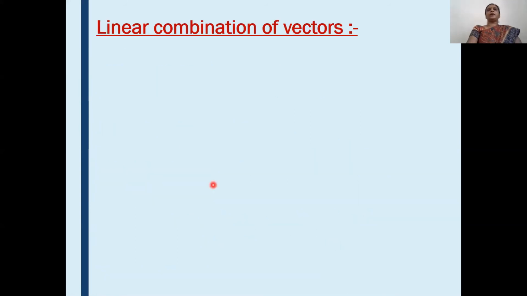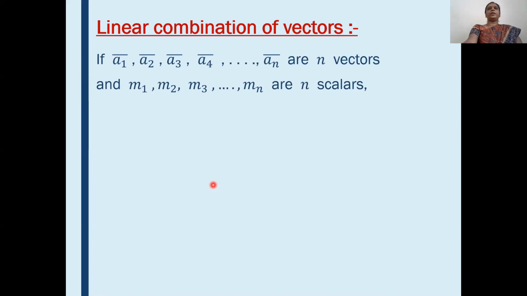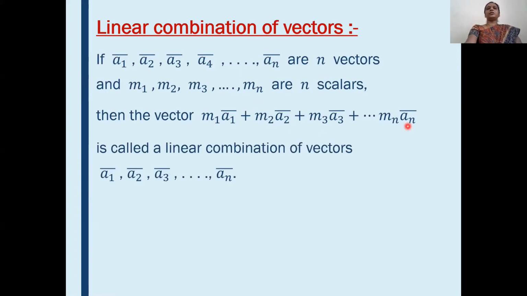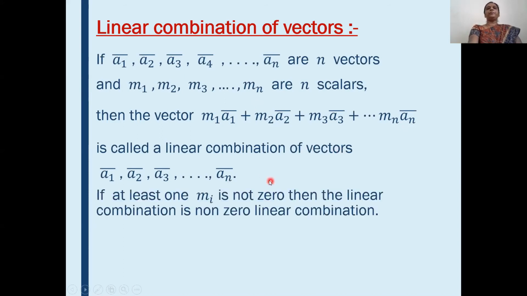Let's see what is meant by linear combination of vectors. If a1, a2, ..., an are n vectors and m1, m2, ..., mn are n scalars, then the vector m1 a1 bar plus m2 a2 bar plus ... plus mn an bar is called a linear combination of vectors a1, a2, ..., an. So if a1, a2, ..., an are vectors and m1, m2, ..., mn are scalars, then m1 a1 bar plus m2 a2 bar plus ... plus mn an bar is called a linear combination of the given vectors, that is a1 to an.